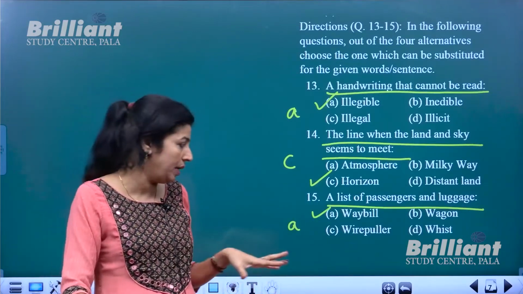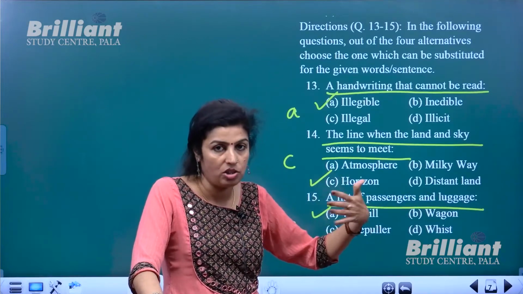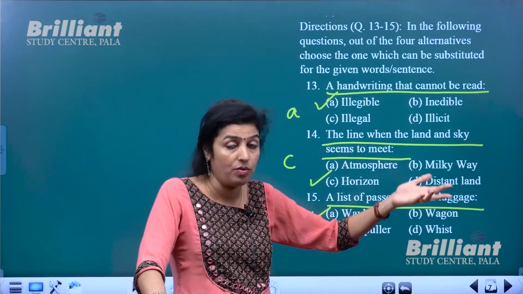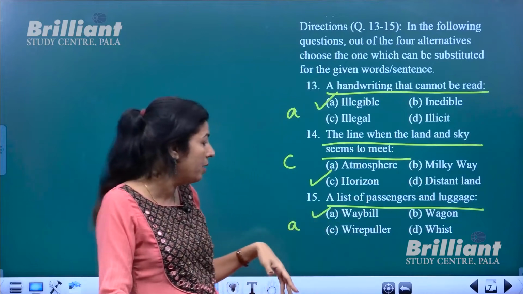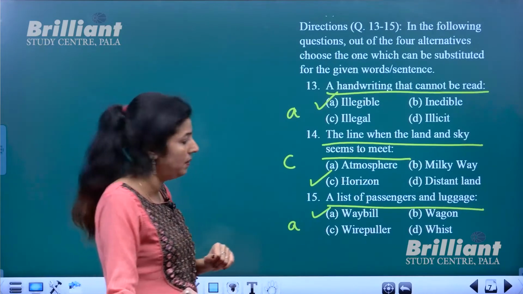So bipolar actually is a term used to describe a politician who would act from behind, not in the front. Okay, then whist is a kind of card game, a game for which you need cards. So anyways, the list of passengers and luggage, you call it a waybill. Okay.